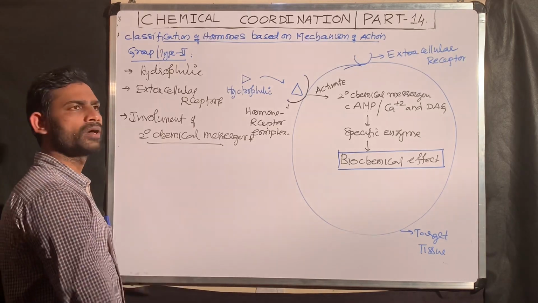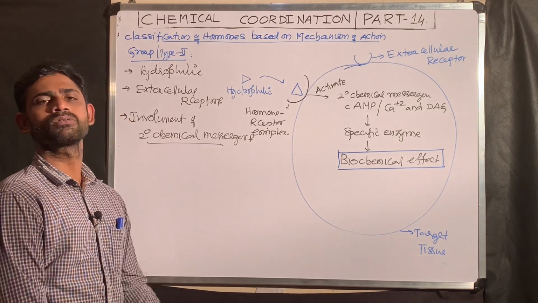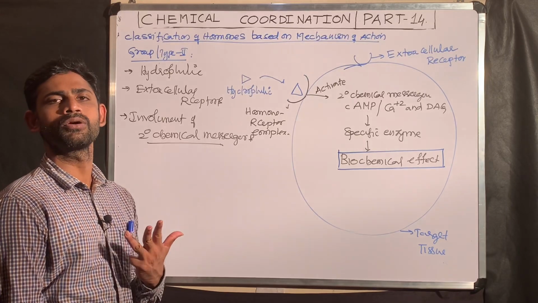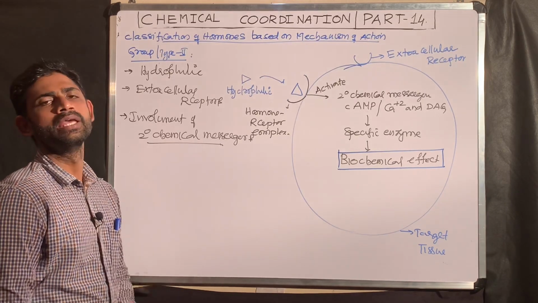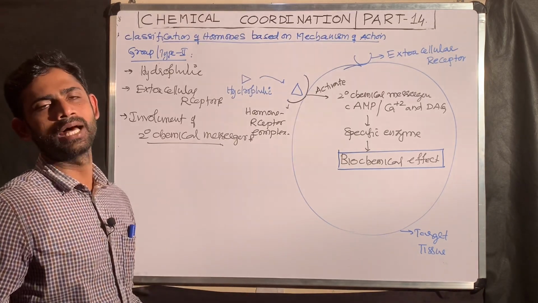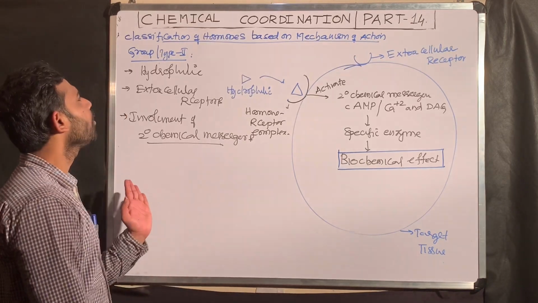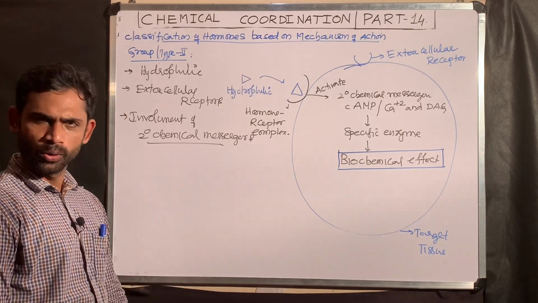I said group 1 hormones include 7 hormones: testosterone, estrogen, progesterone, aldosterone, cortisol, T3 and T4. Remaining all hormones other than those 7 come under group 2 only.